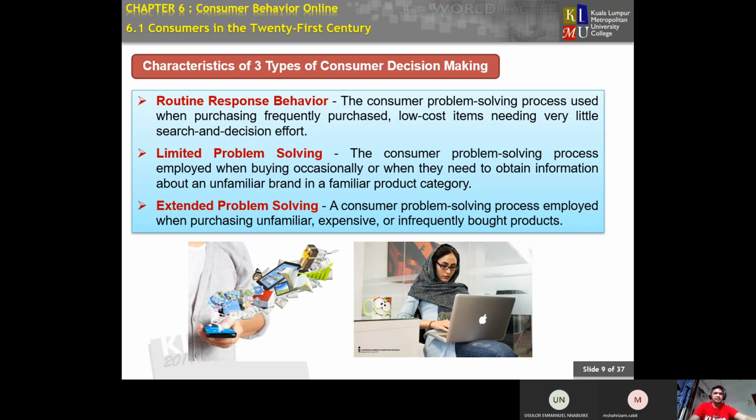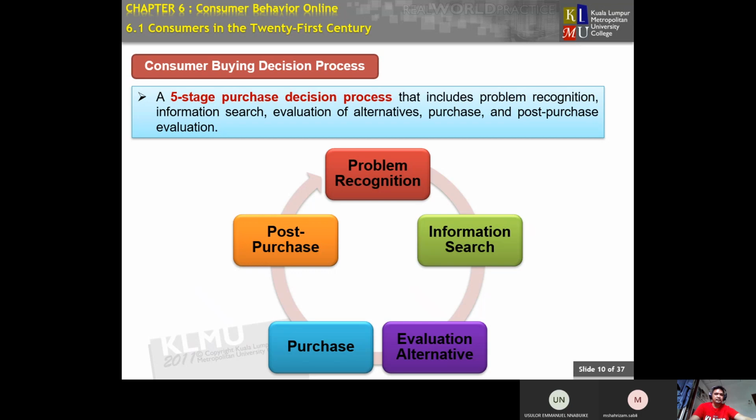Okay, this is the behavior. Under the buying decision process, we have five stages of the purchasing decision process. The first stage is that we recognize the problem, meaning we detect the issue first.